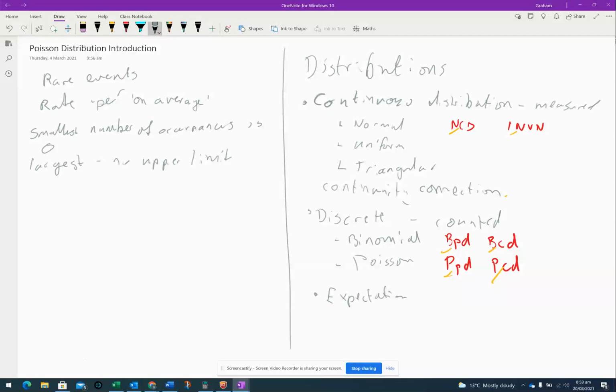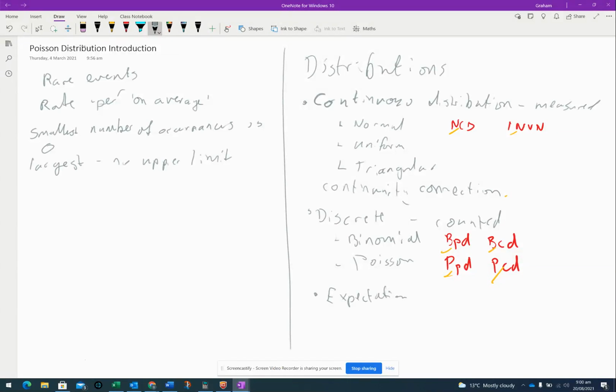Okay, so we are working with a discrete situation. Events happen, must be discrete, but we are talking about something continuous because it's going to be over an area or over a time. So that's one of those subtle things that makes this distribution the one we do last, because we can refer to, well, hang on, a normal distribution is like this and a binomial is like that, and this one's a little bit in between, but it's definitely a discrete distribution.